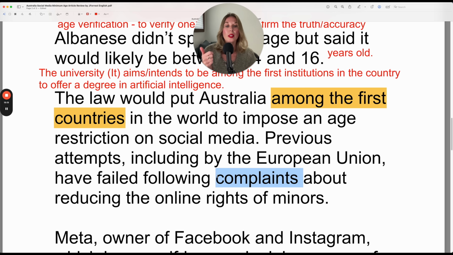What could we replace this word with? Previously, we learned there was one word that you can use for a strong negative reaction, opposition, complaints. Complaints are a strong negative reaction. The word is backlash. Don't worry if you didn't remember that because your brain has already learned a lot of information.